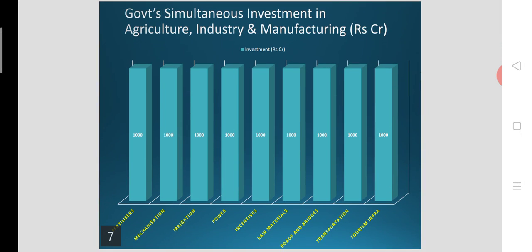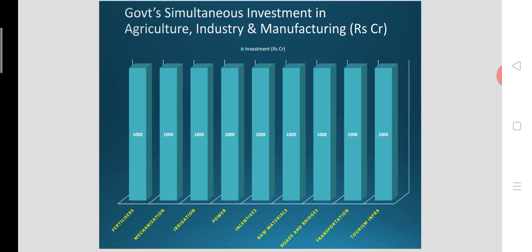And let's have a look at the diagram that I have given on the slide. You can see, if the government has 9,000 crores of rupees in its exchequer, and there are 9 major sectors that need some special treatment from the government, then in this case the government should make an equal level of investment in all 9 major sectors of the economy.